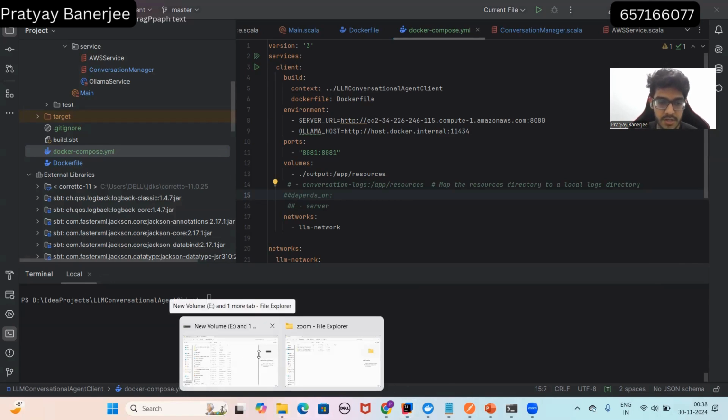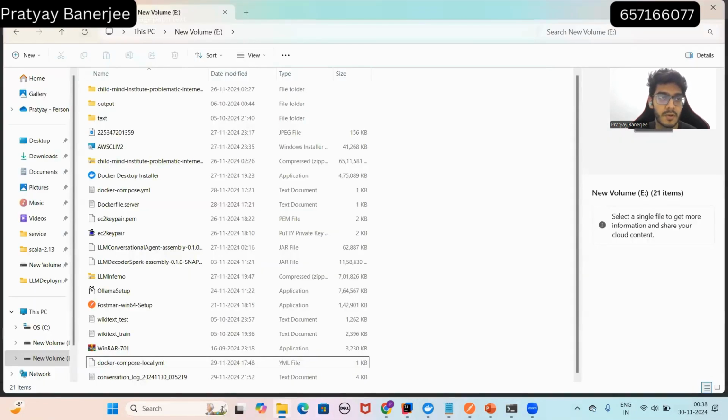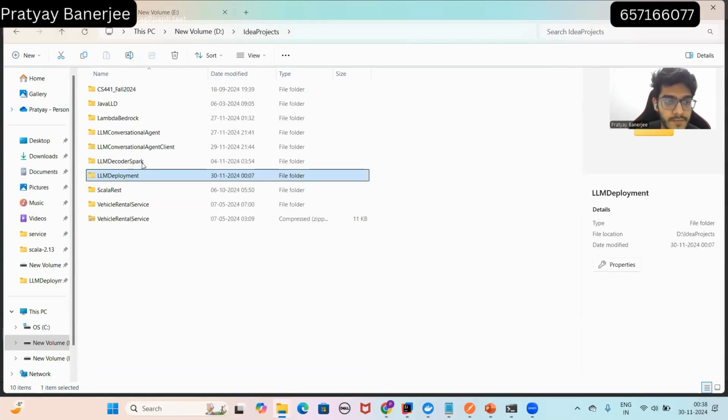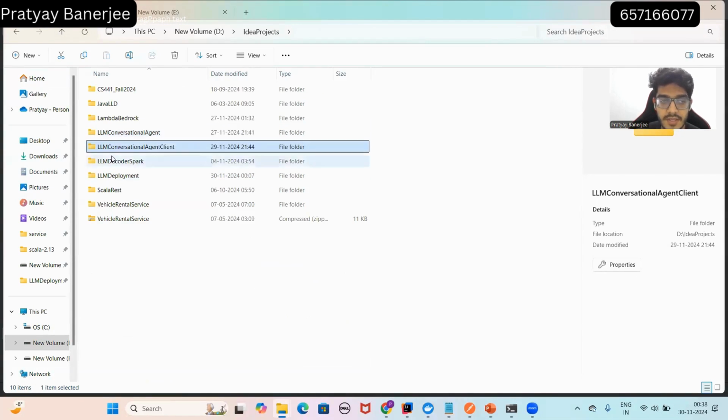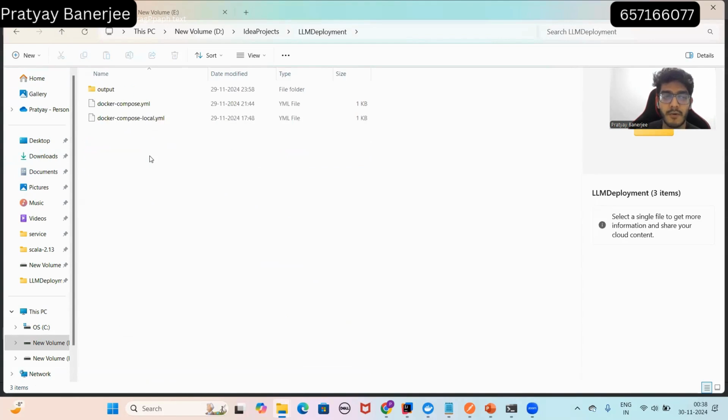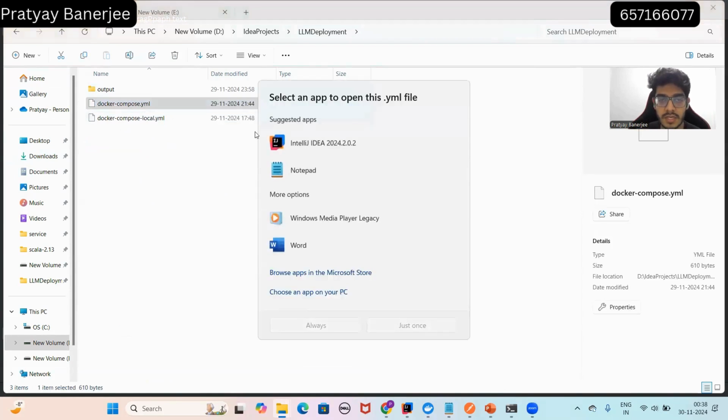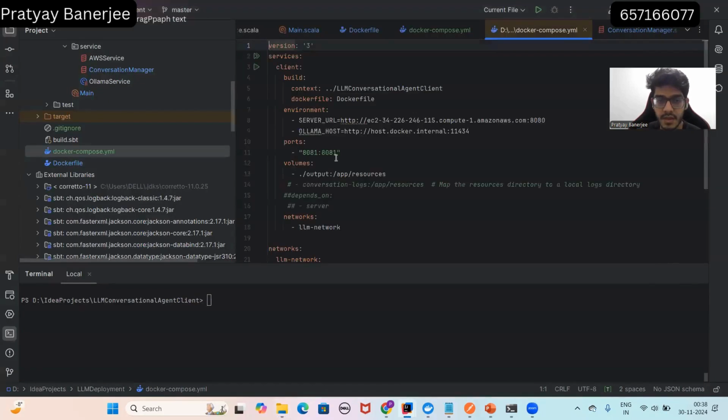So my project structure is like this: if I go to D drive, this is the LLM conversation agent, that is the server. This is the client, and I've created a separate LLM deployment folder where there are two compose files. One is for running it with the client local and the server on AWS EC2.